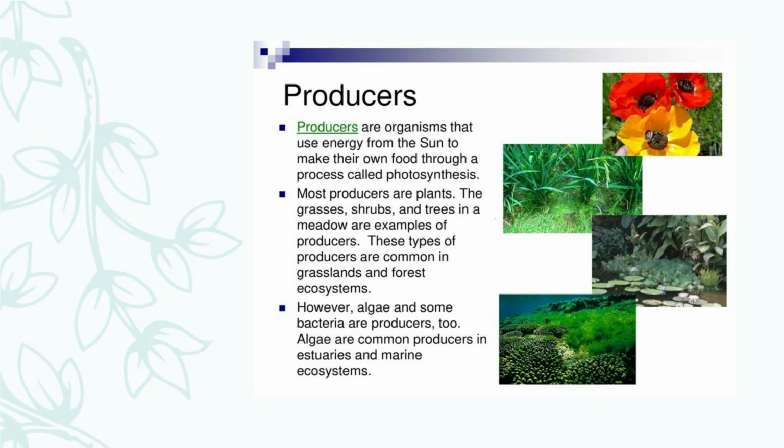Well, now first of all, producers. These are the biotic components of the atmosphere. It includes green plants like grasses, shrubs, trees, herbs, grasslands and algae. These use energy of the sun to make food by the process of photosynthesis. So these are also known as the producers of the food.